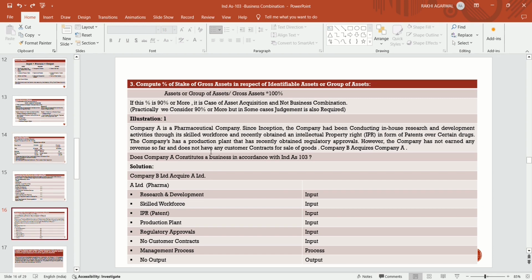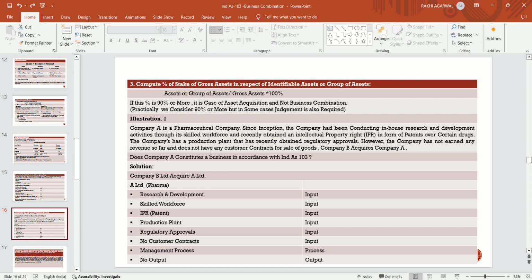Practically, we consider 90% or more, but in some cases judgment is also required. Practically, 90% or more is a case of asset acquisition, but in some cases the judgment of management is also required. In some cases, we will take the decision on the basis of judgment.